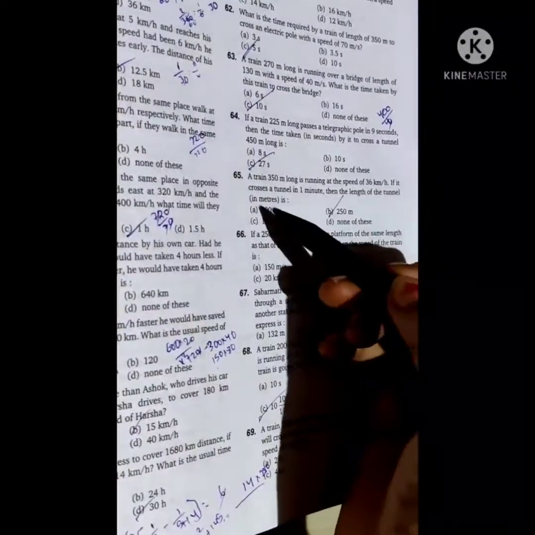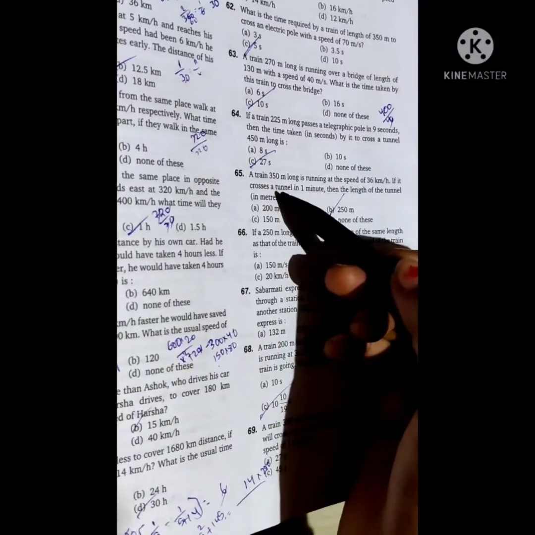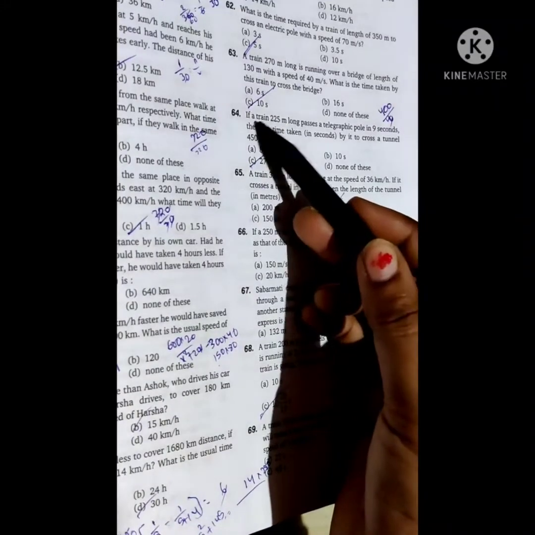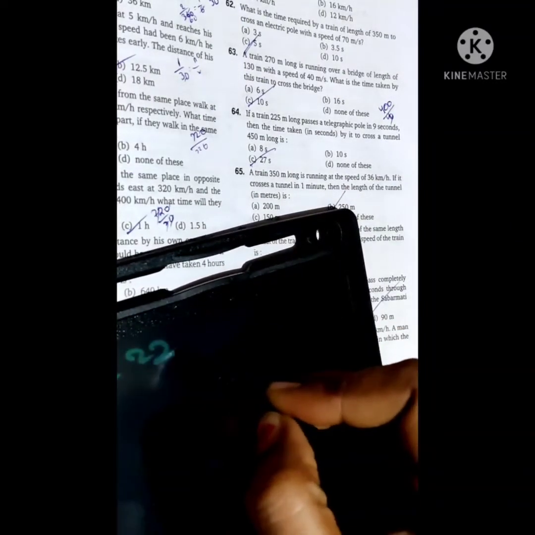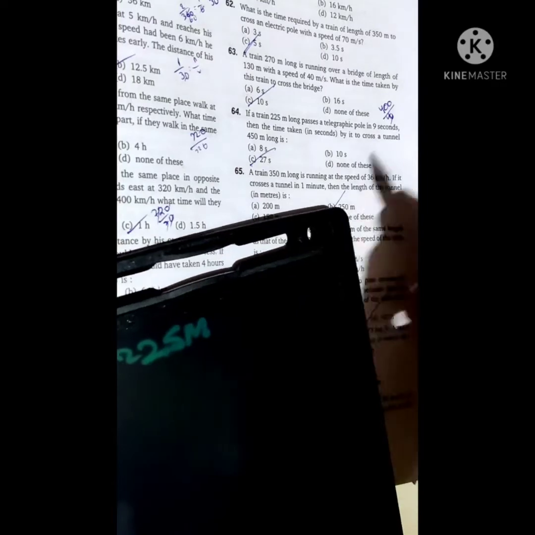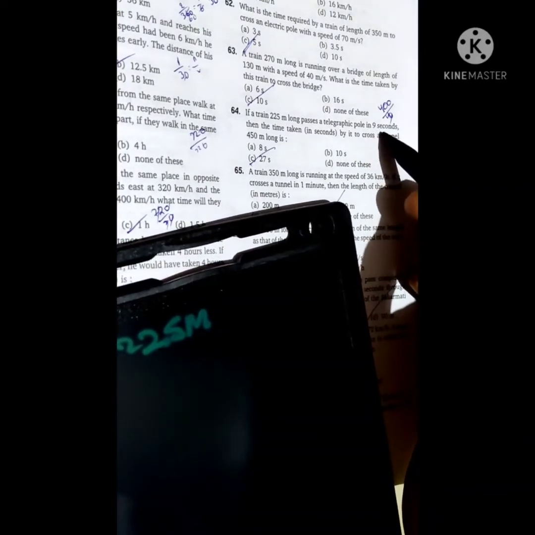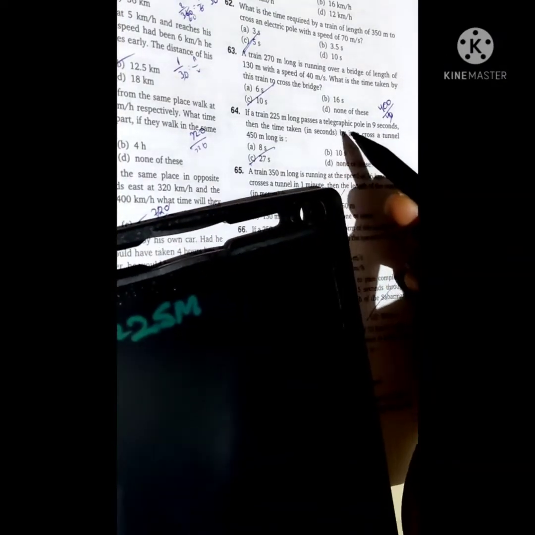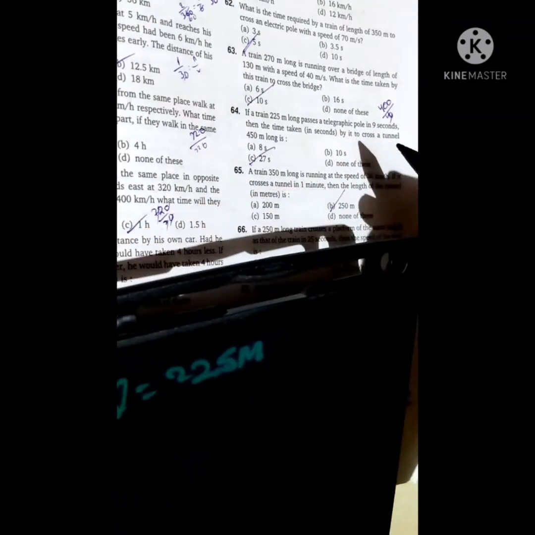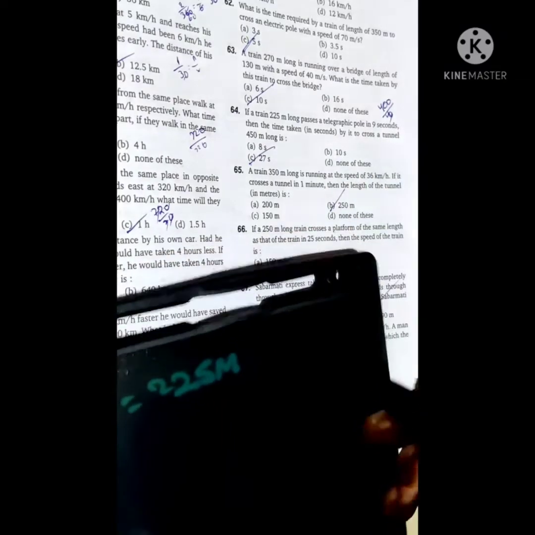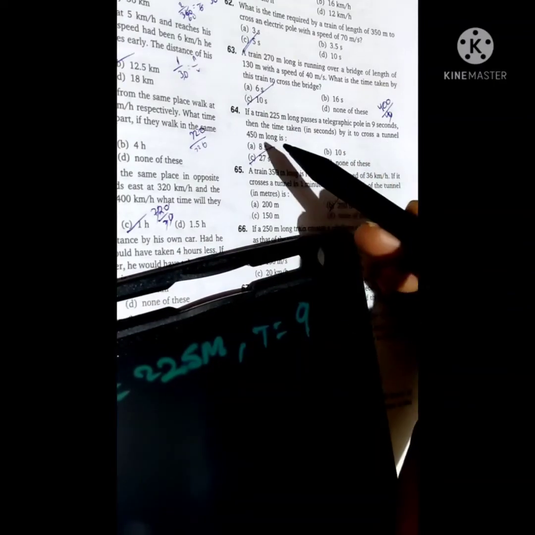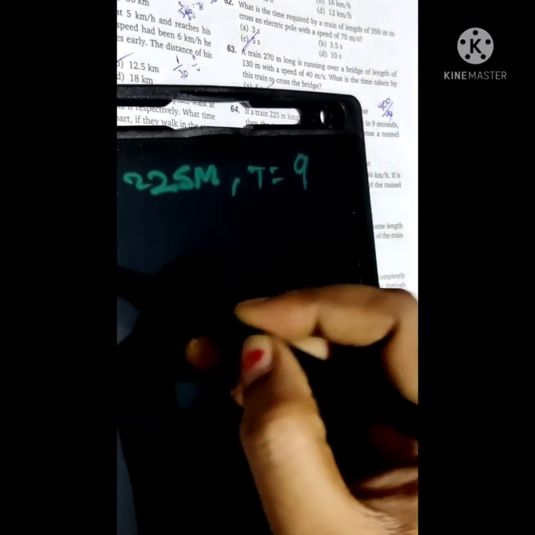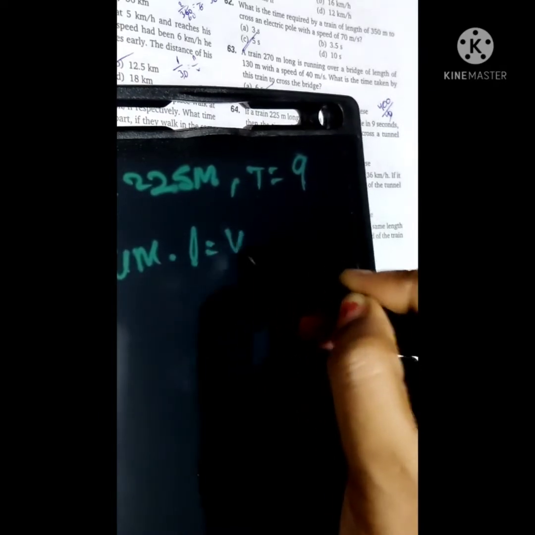That is the third question. If a train of length 225 meters crosses a telegraphic pole in 9 seconds, as I already told you guys, here the telegraphic pole's length is negligible, that's why we don't take any value. It means time is 9 seconds. Then we will find out the time if this train crosses a tunnel of length 450 meters.